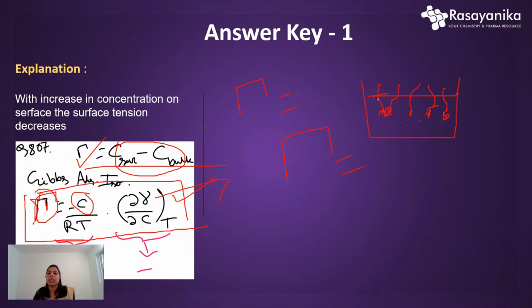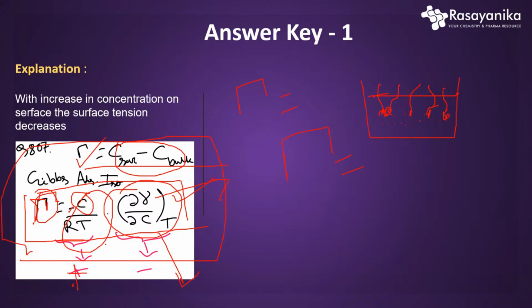Here the surface excess concentration is present in a large amount. So C of surface minus the concentration in the bulk solution gives a positive value, because the concentration is increasing on the surface. If we want to keep this term positive, and there is a minus sign in front, then it is necessary to keep the other term negative. Otherwise they will not cancel each other, and the gamma value will not be positive.